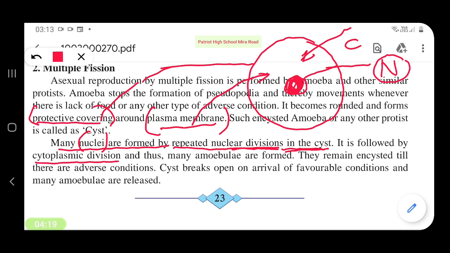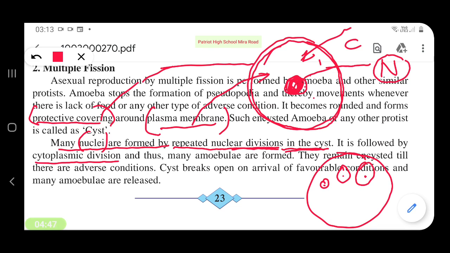So many amoebulae are formed inside this cell, the protective membrane. Many amoebae are formed inside. They are separated into small amoebulae. They are known as amoebulae. Many small amoebulae are formed inside the cyst.